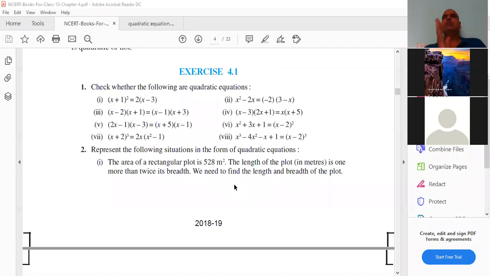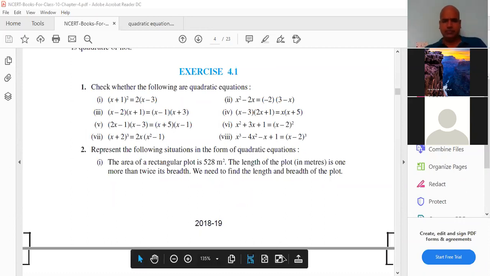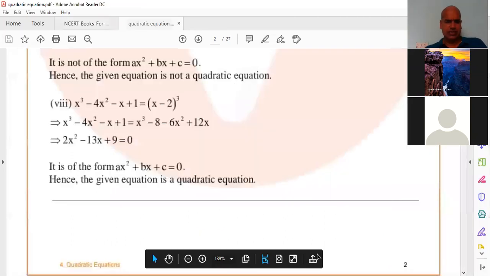Just represent means 1 mark they can ask, represent 2 marks they can ask. Up to standard form of a quadratic equation you have to do. Now we can go for answer explanation. I can share the answer screen. See here.